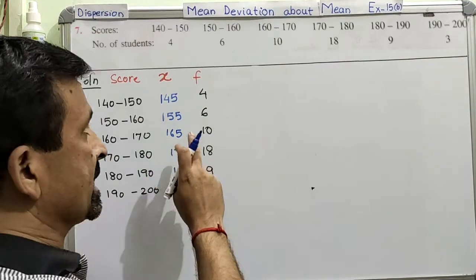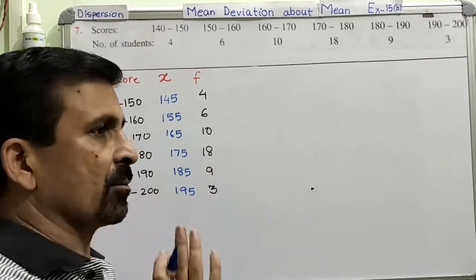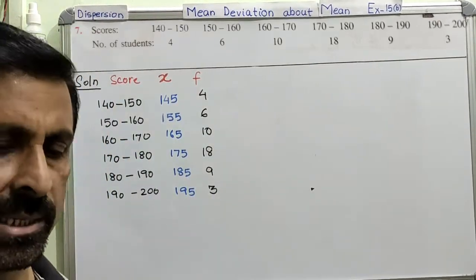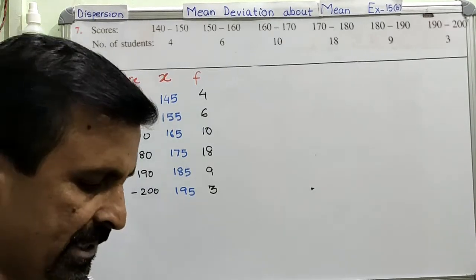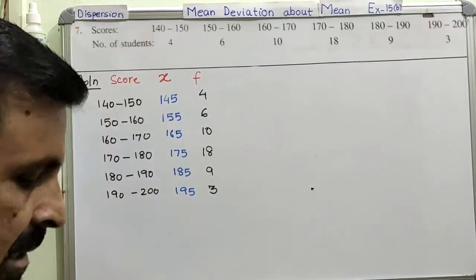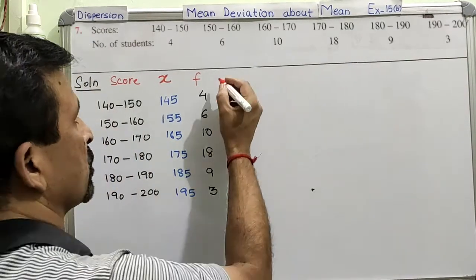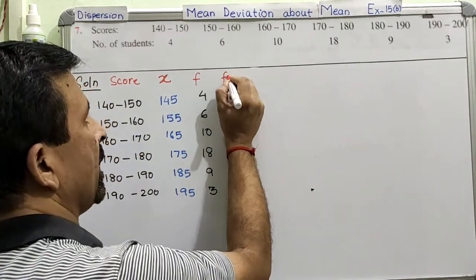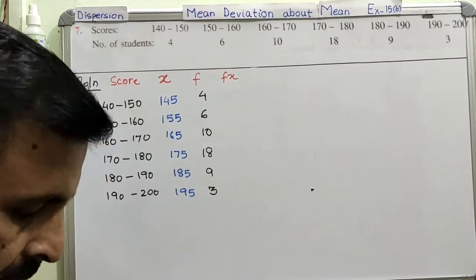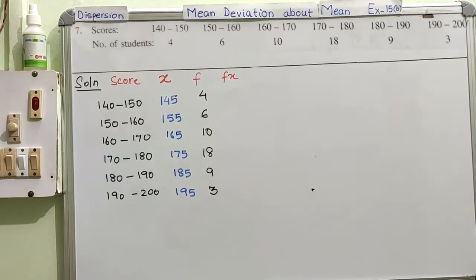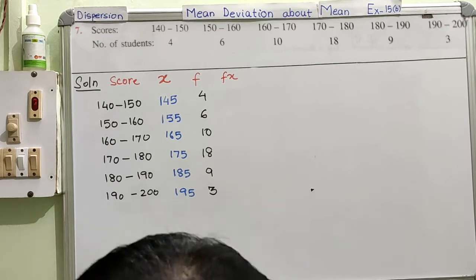Now after x is calculated, the remaining work is the same as your previous question. There is no difference. So now we are immediately going to find out the mean. And you know, for this type of question, how do you find the mean? You need to have the f and x column. Clear? The product of f and x column. So now we are going to multiply.